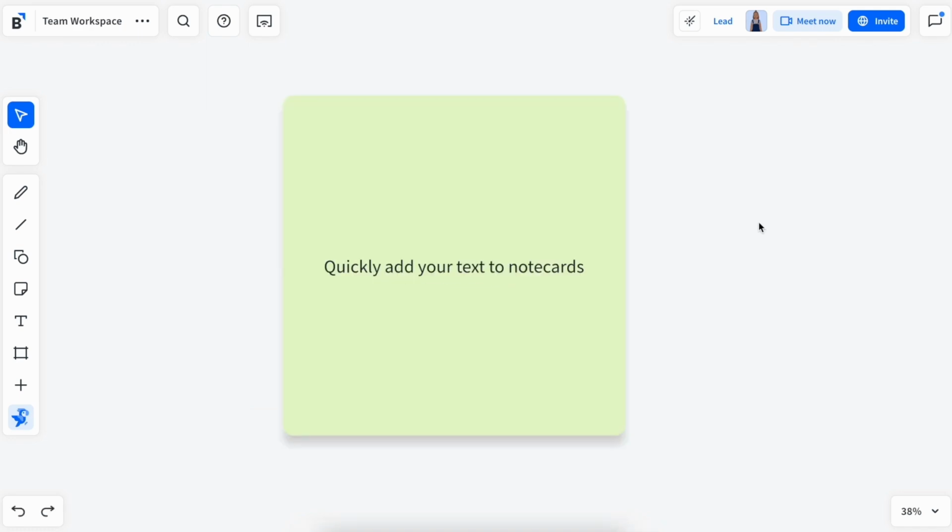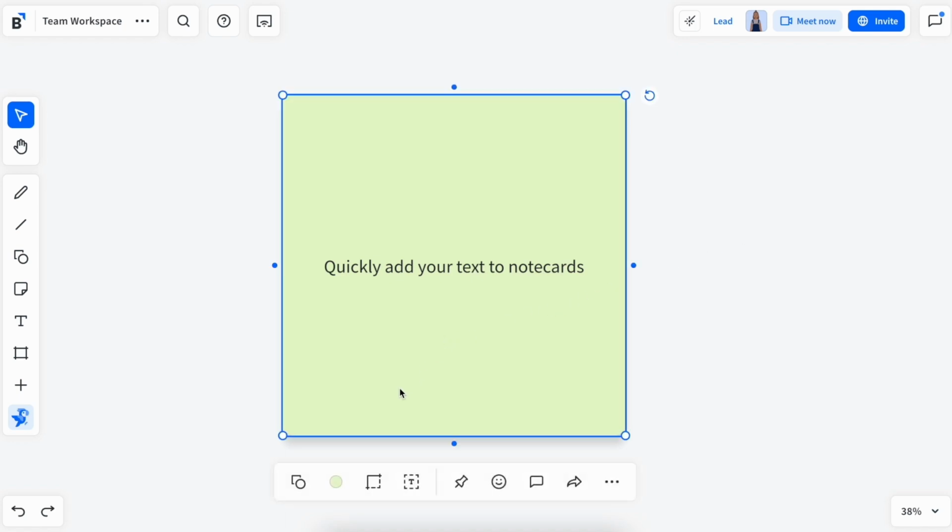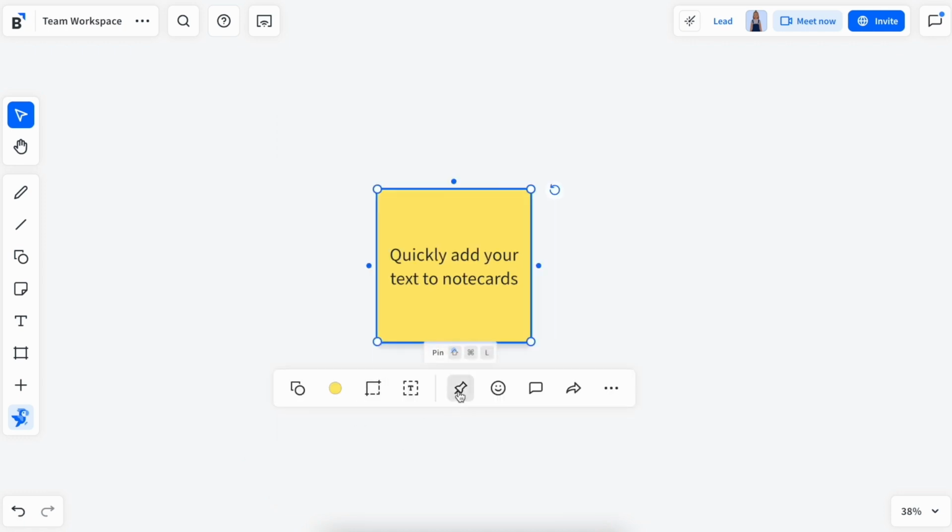To customize the appearance of your notecard, click once to select it. You are now in view mode and the notecard toolbar will appear. You can change the notecard to a different shape, change its color, the size, pin the notecard, add a reaction, comment, and do more with more options.